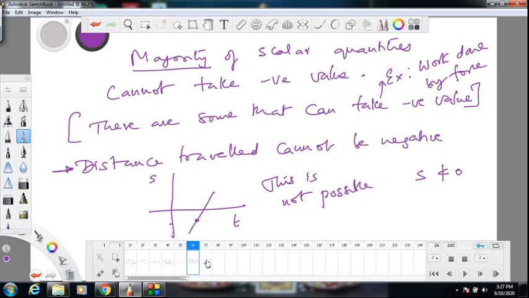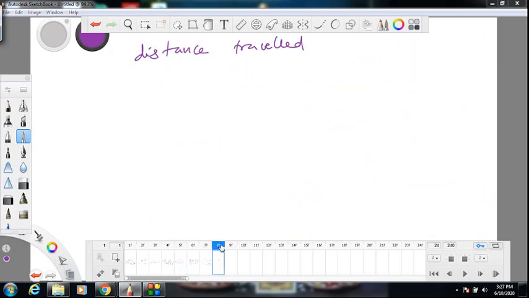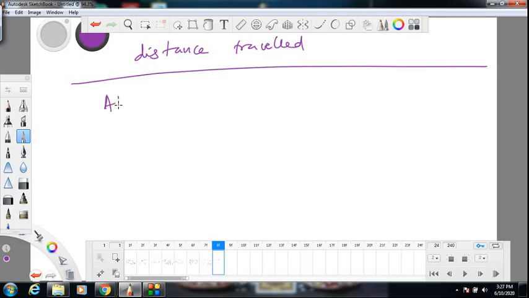Okay, now to give you a better understanding, all vector quantities can take negative values. Very important statement. All vector quantities can take negative values. Why?